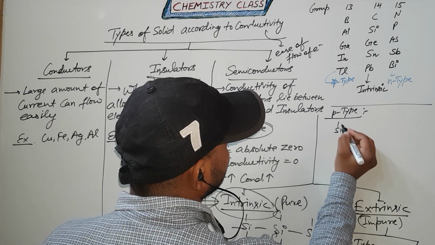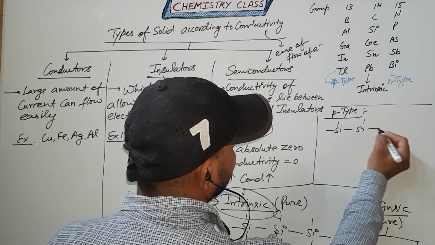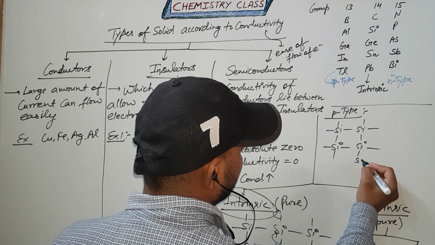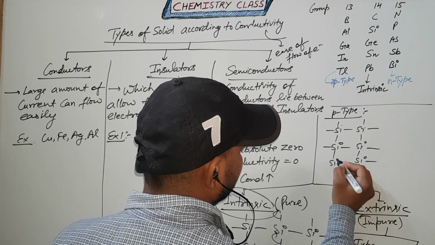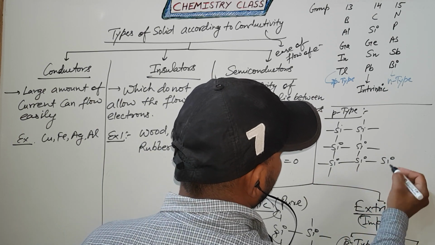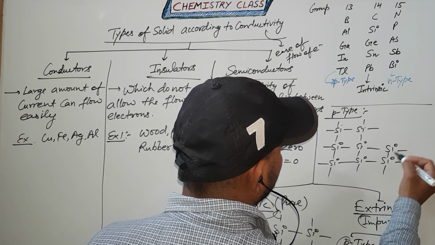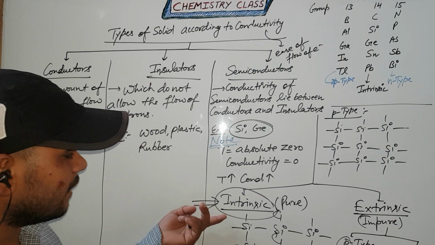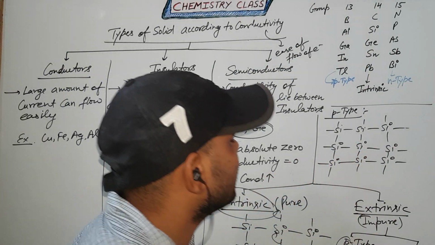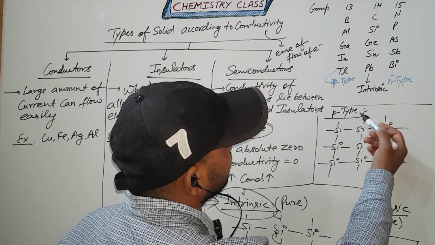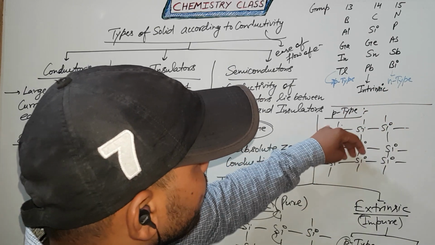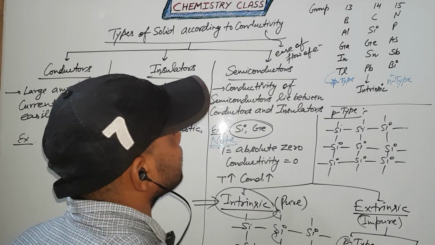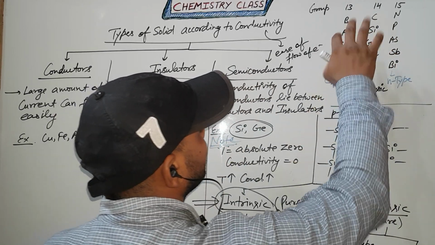Here we take an intrinsic semiconductor sample. Clear? So it is an intrinsic semiconductor. Here, because we need the p type, we will form a p-type semiconductor, that means positive charge. Positive charge means adding a group 13 element, any one you can use.